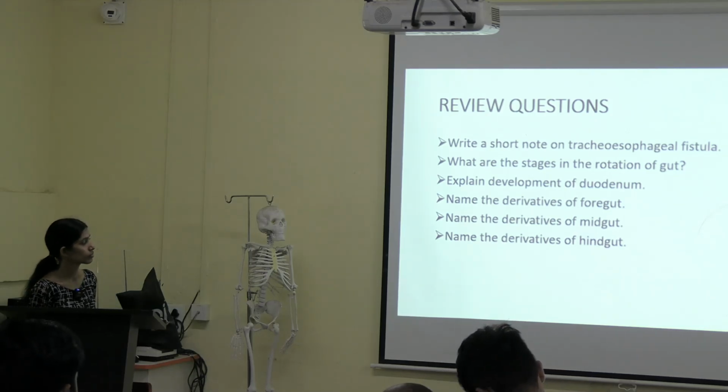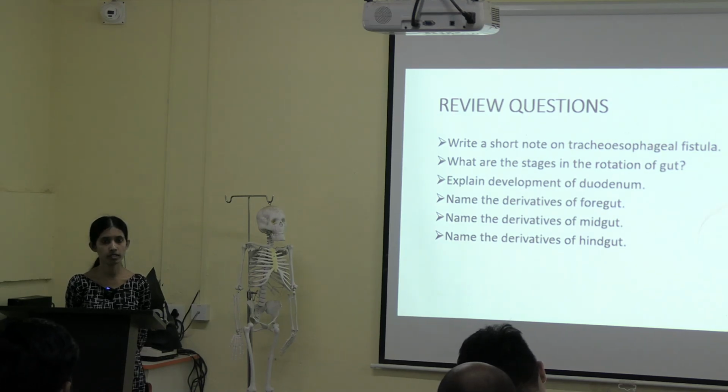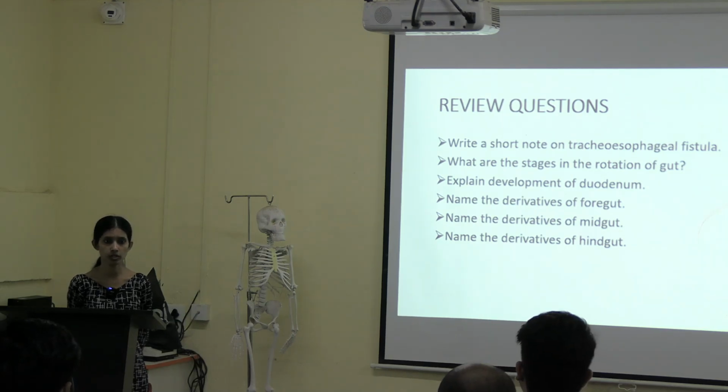Name the derivatives of foregut, midgut and hindgut. So what are the derivatives of these three guts? Foregut: esophagus, stomach. Any other derivative? Proximal part of duodenum. Okay. Any other parts?